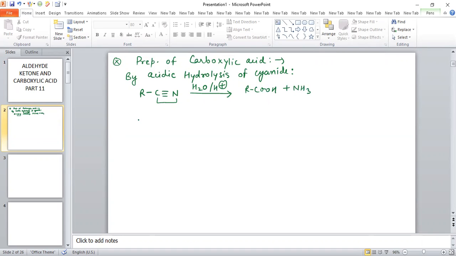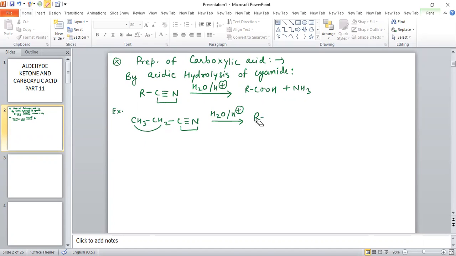For example, if there is CH3, CH2, C triple bond N like this, and we do acidic hydrolysis, means reaction with water in acidic medium, the CH3, CH2 group will remain the same, and this CN group will convert into carboxylic acid.